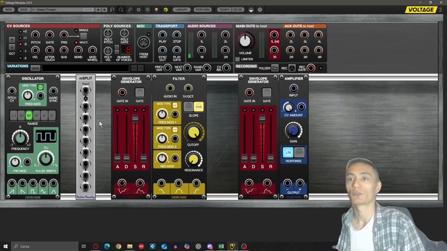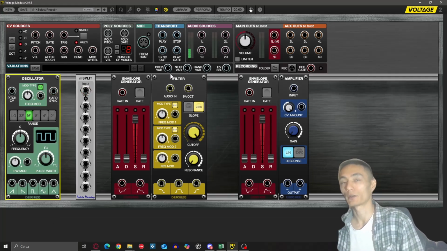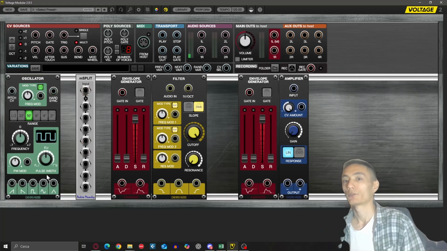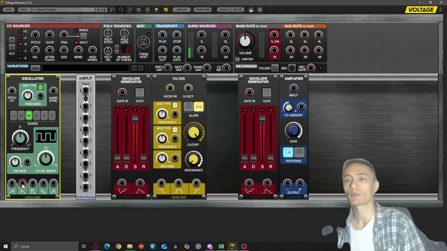Okay, so let's begin by doing only the audio signal path. So let's begin from the oscillator. We can choose a waveform of our liking. I'm gonna pick the sawtooth. Okay, and let's talk about the color code. So up here you can set the cable color, the global cable color.